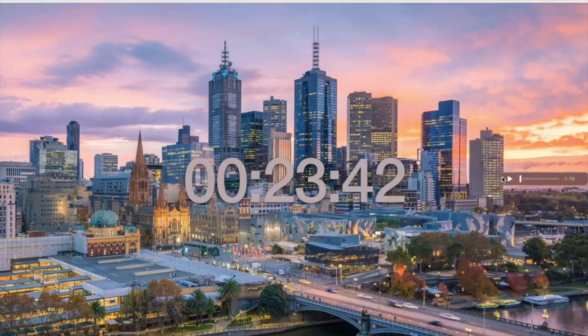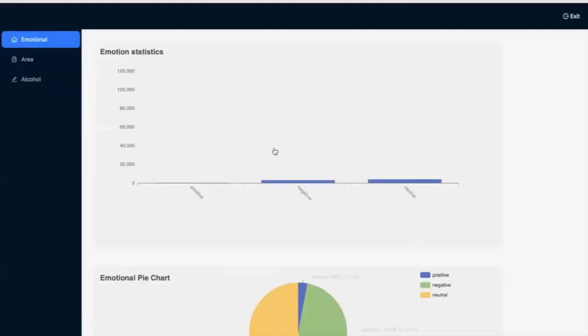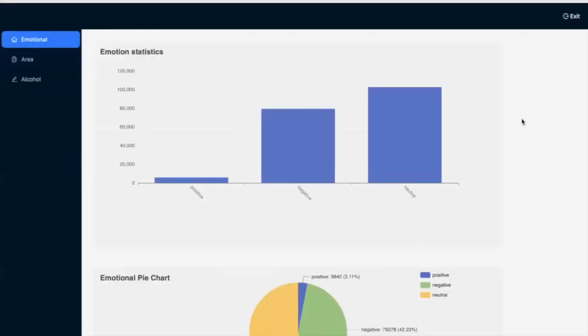So this is the video for displaying the webform for the software project. The first scenario is: what are the sentiments for alcohol-related tweets? Does the percentage of sentiment differ in each area of Melbourne?